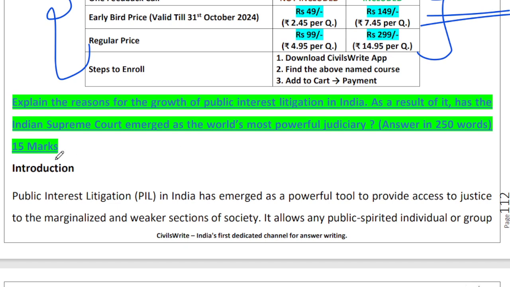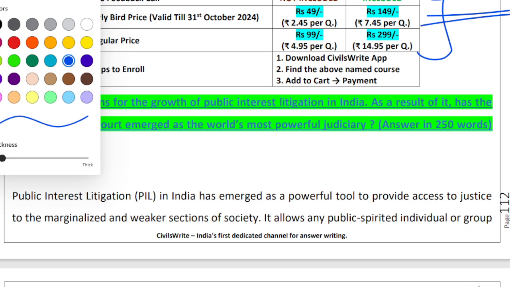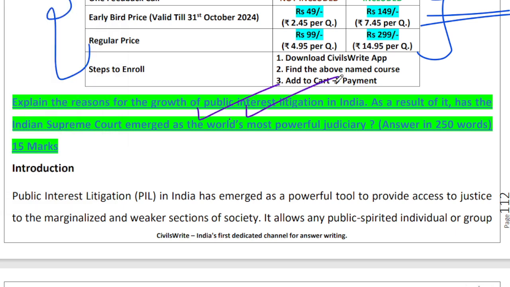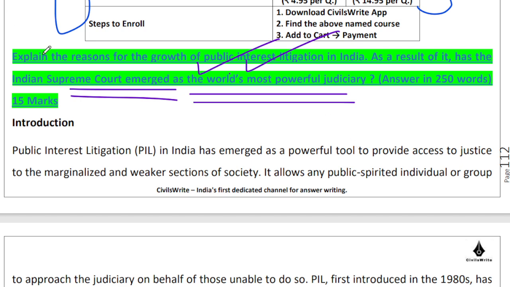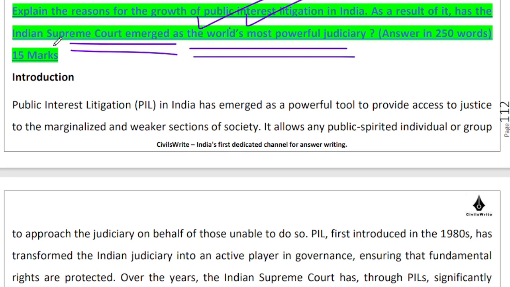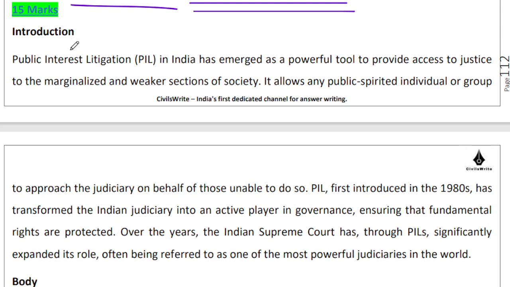Now, explain the reasons for the growth of public interest litigation in India, right? And as a result of it, do you think that the Supreme Court of India has emerged as the world's most powerful judiciary? This is the question that you have to tackle. So you need to speak in an educated manner about this entire topic of public interest litigation. So PIL, right? Yes, people are using it a lot these days to access justice, right?